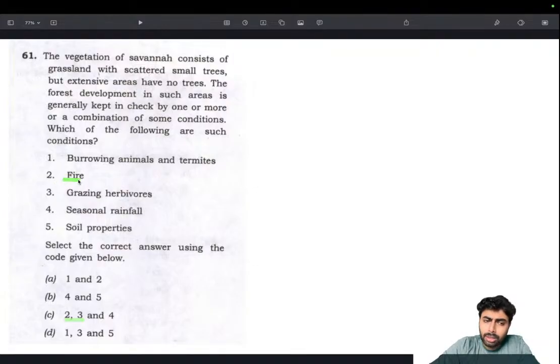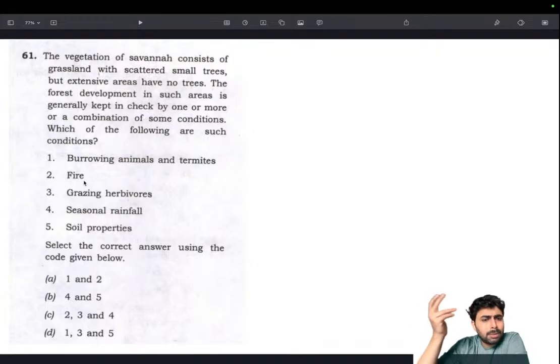Fire. Okay. Good chance. A dry place that is very prone to wildfire. Very good chance of that. And wildfires can actually destroy the forest entirely. Years' worth of trees or grasses would be gone in a matter of days. So there is a good chance that a single fire can actually keep a check on the forest or the savanna grassland for years. A single forest fire is enough for that.